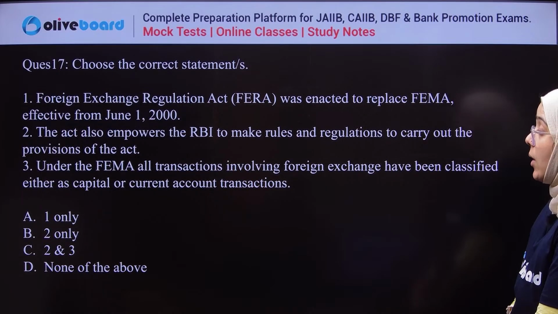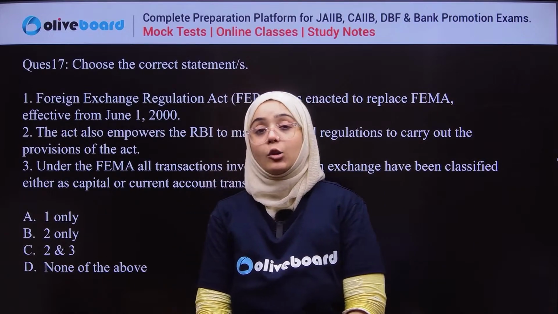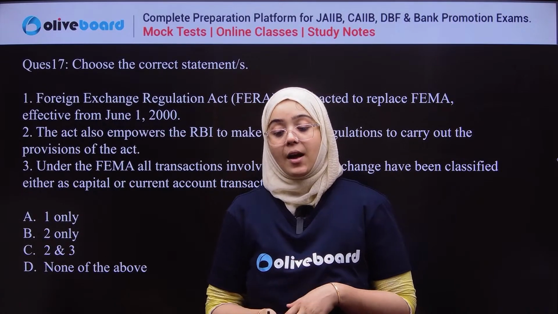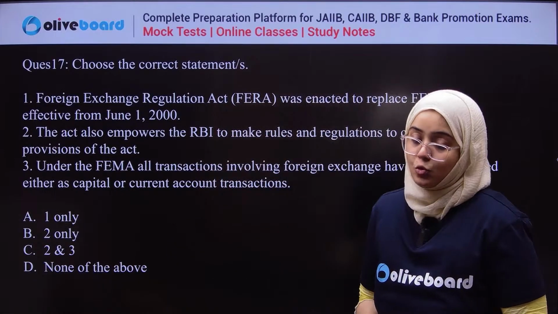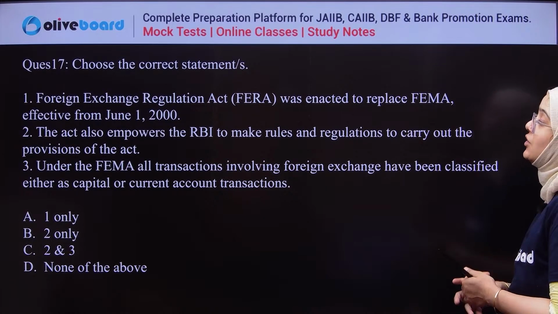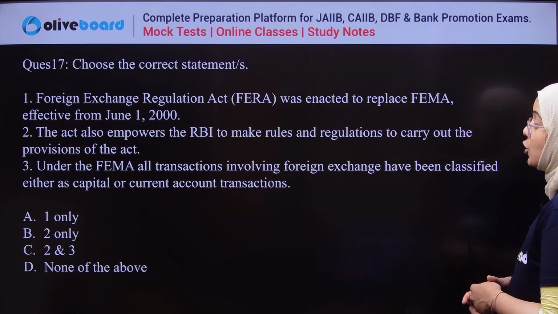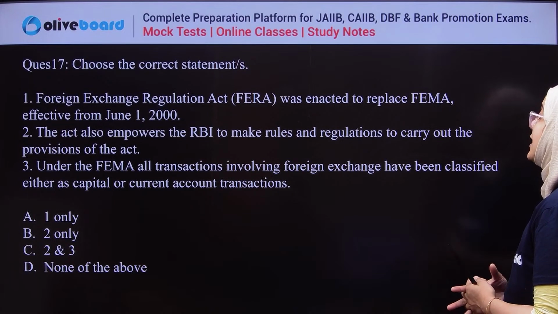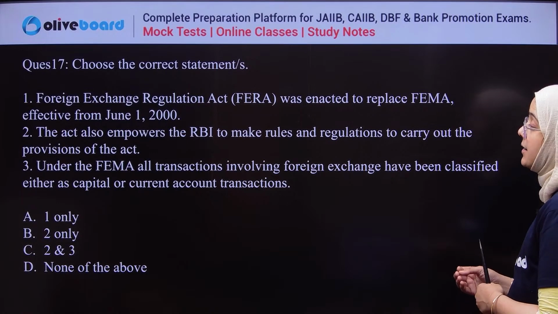Choose the correct statement. Now, it is a very important question. This is regarding FERA and FEMA. There are two acts, one is the replacement of the other. FEMA, the Foreign Exchange Management Act, and FERA, the Foreign Exchange Regulation Act. Now you have to choose the correct statement regarding these two. First, the Foreign Exchange Regulation Act was enacted to replace FEMA, effective from 1st June 2000. Second, the act empowers RBI to make rules and regulations to carry out the provisions of the Act. Third, under FEMA, all transactions involving foreign exchange have been classified as either capital or current account transactions.